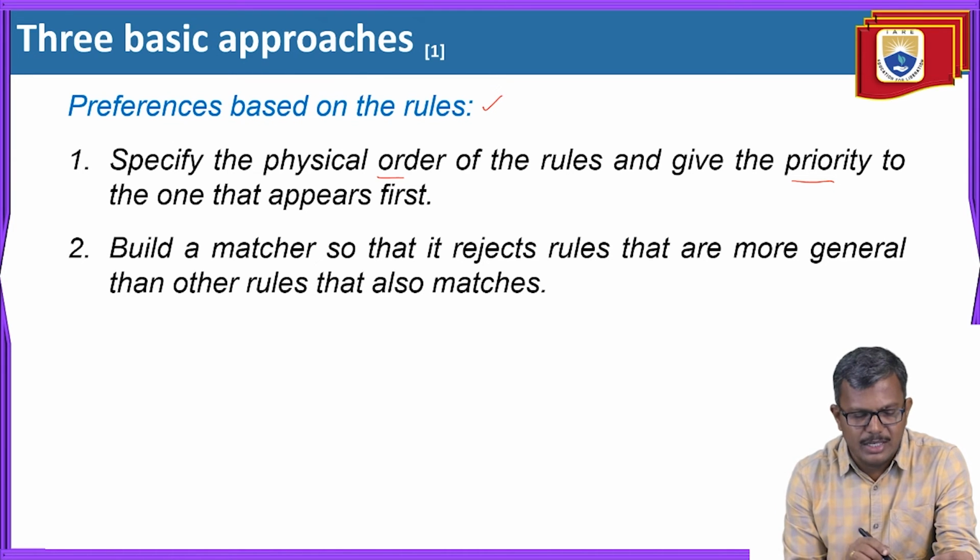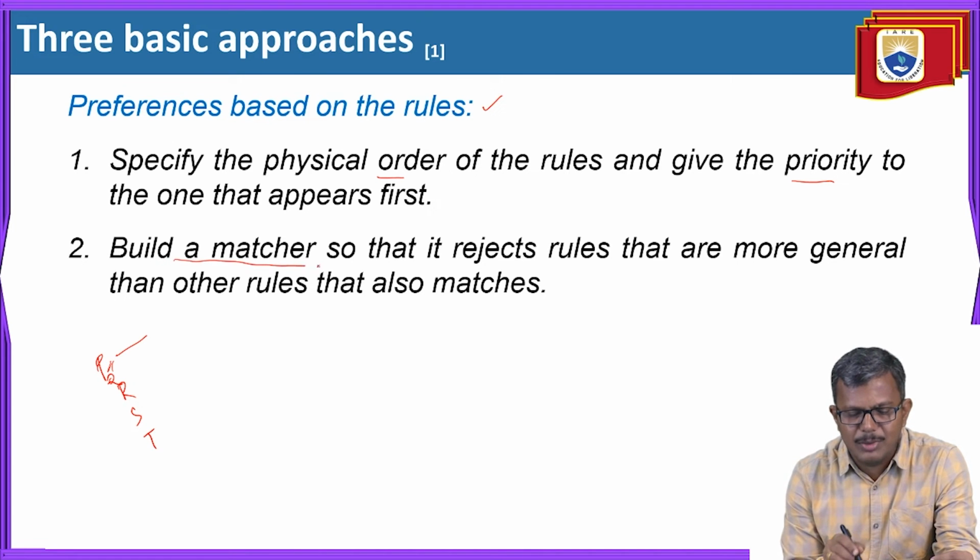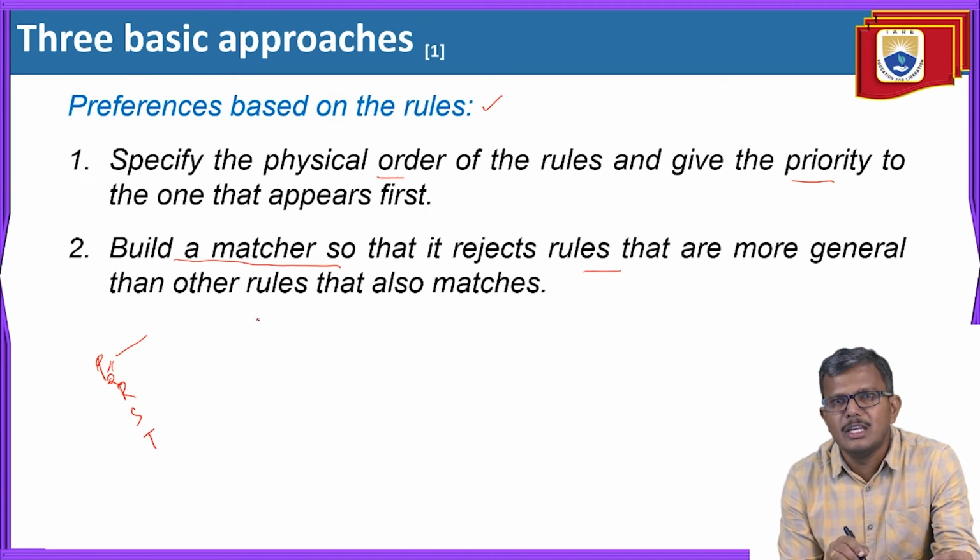For example, P, Q, R, S, T are the rules. Let us think that. In the given list, which one is appearing first? P is appearing first. So I need to give the first priority to P. Why? Because physically, P is appearing first. That's why we need to give the priority to the one which appears physically first. So we need to build up a matcher so that it rejects the rules that are more general, and the remaining things are kept like that.